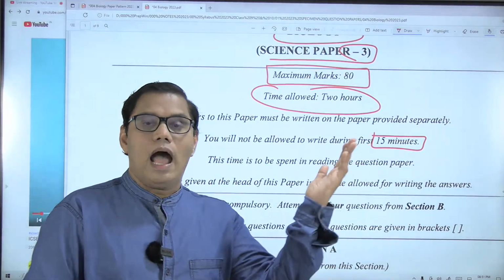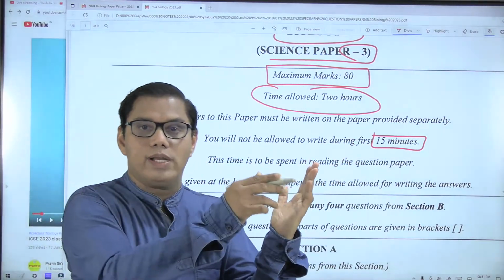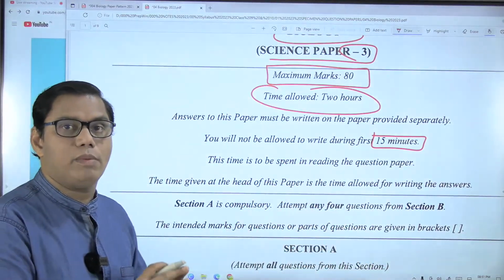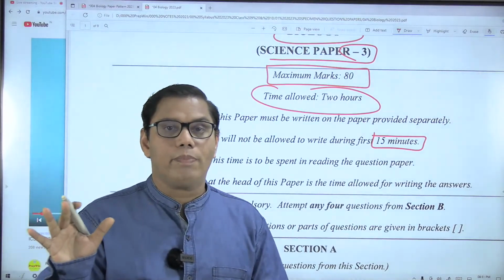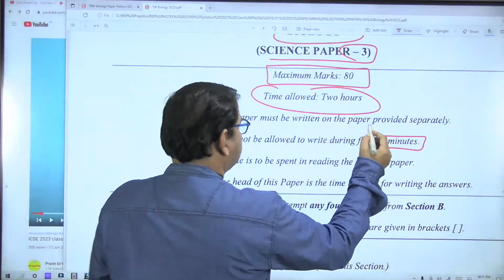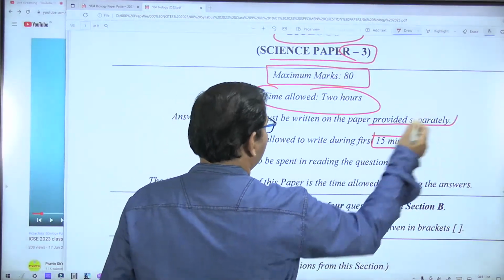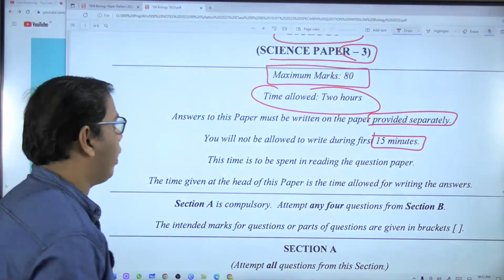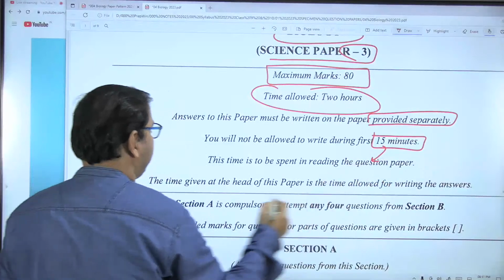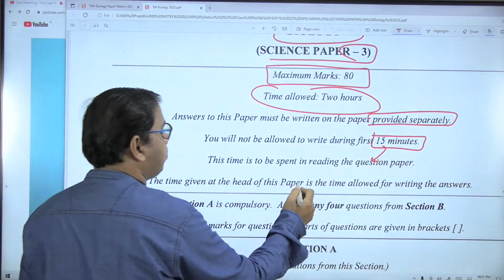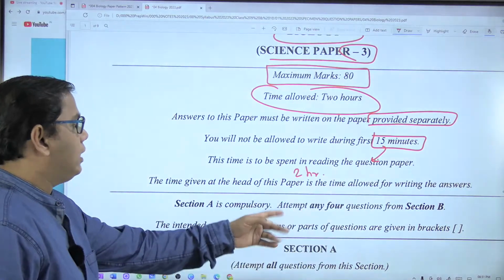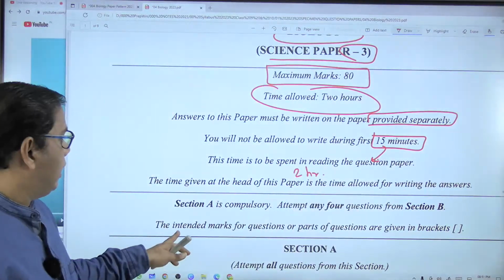Some of the schools have a worksheet kind of thing. They have a question and students have to write the answer in that same question paper. But your board examination is not like that. Question paper is different and answer paper is different. You are going to write your answer on separate papers or sheets provided to you. Time to spend in reading the question paper, 15 minutes. The time given at the head of this paper, that is 2 hours, is allowed for writing the answer.